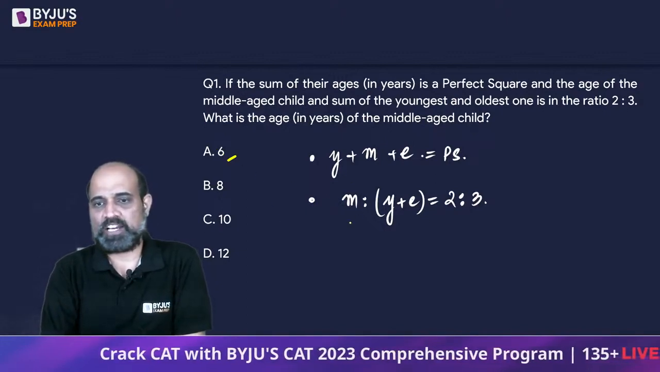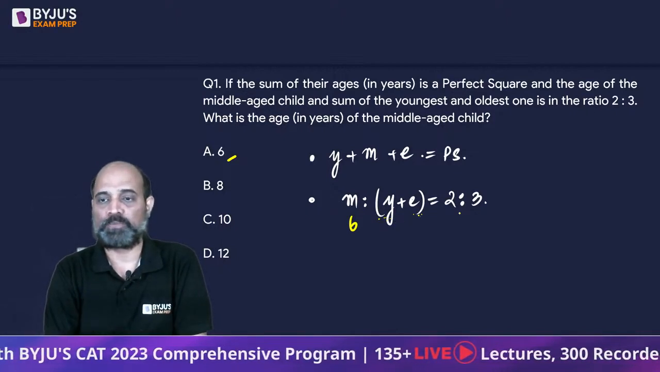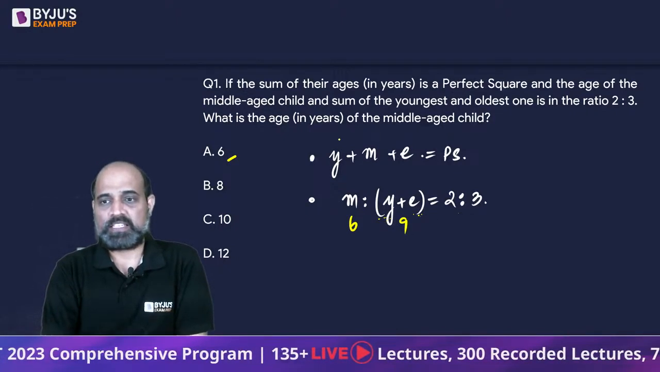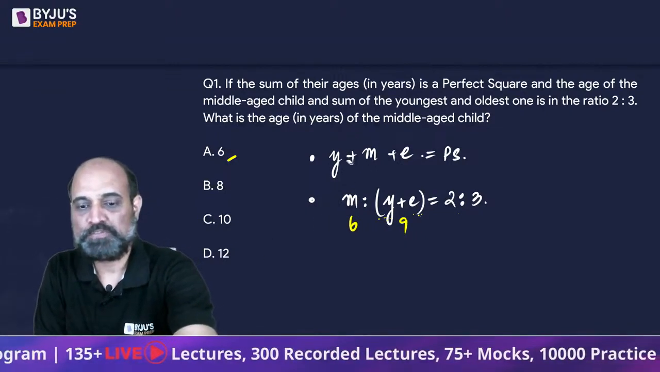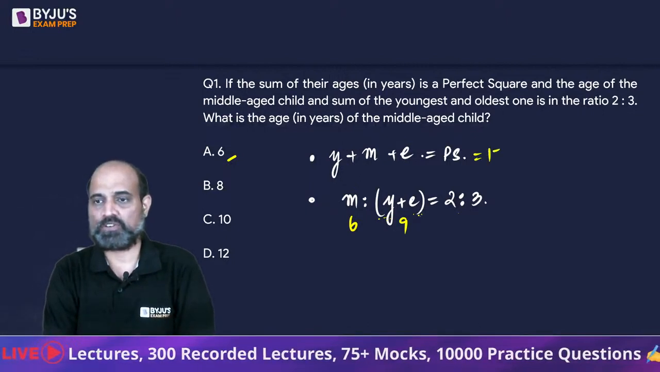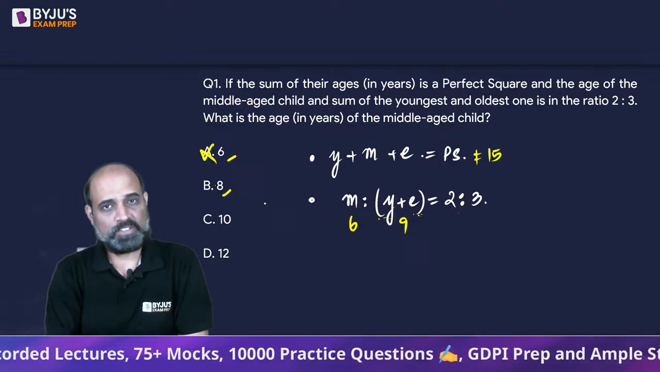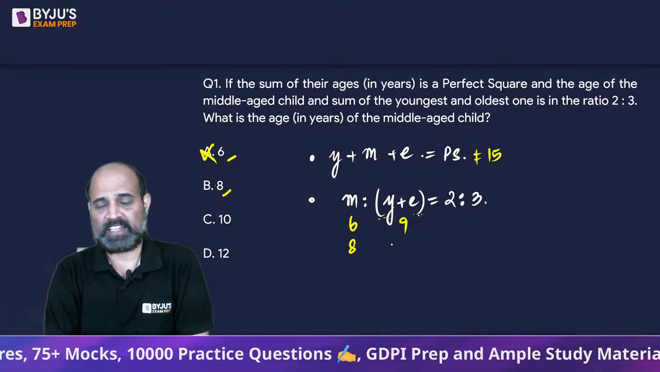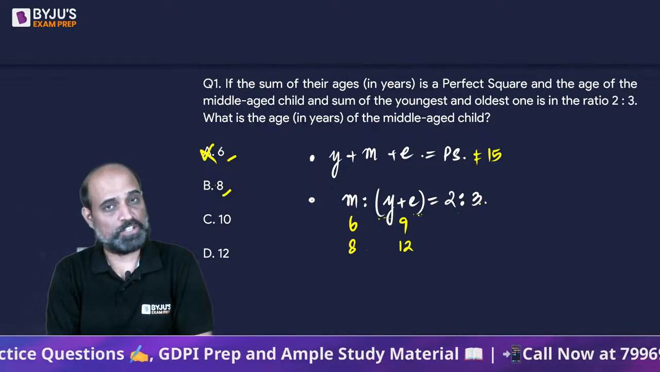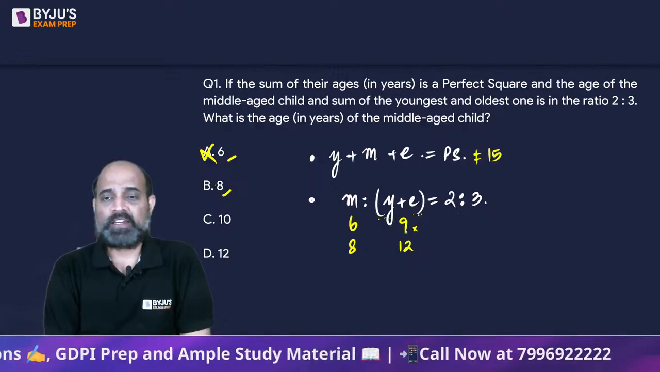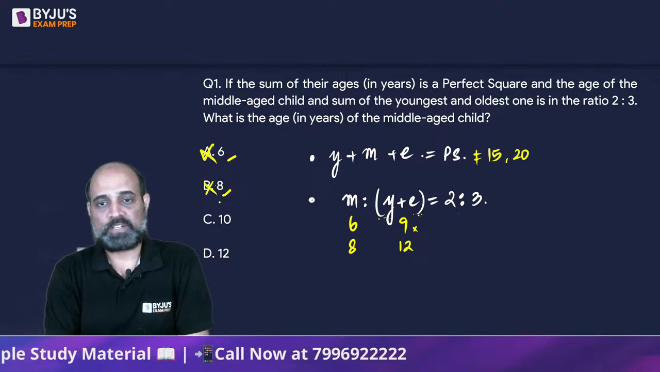Suppose the middle-aged child's age is 6. That means the sum of the ages of the other 2 is going to be 9. The sum of their ages is going to be 15, right? And 15 is not a perfect square, so it can't be 6. Let's take the next scenario. Suppose the age of the middle child is 8, then the age of youngest and eldest will be 12, because 8 and 12 are in the ratio 2:3, right? Their sum is going to be 20, and 20 is also not a perfect square.